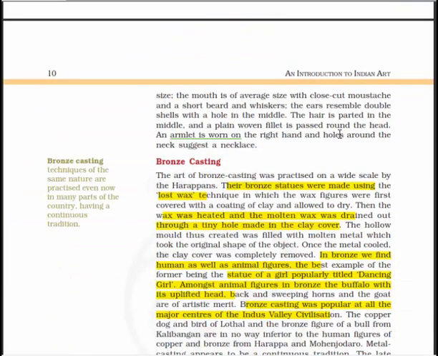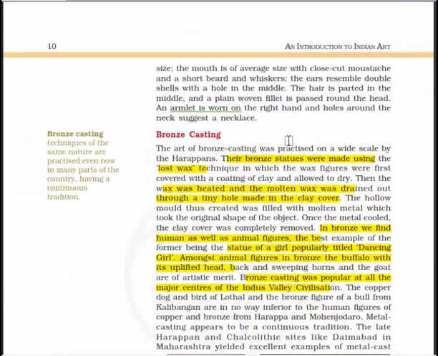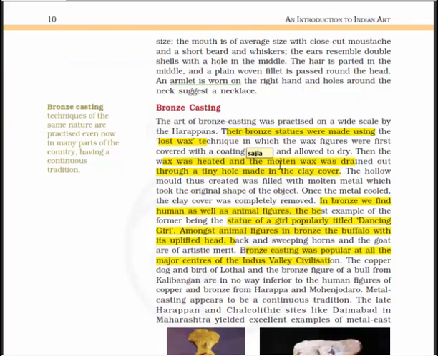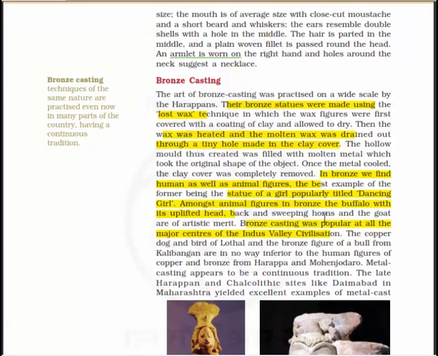Now bronze casting. Techniques of the same nature are practiced even now in many parts of India, having a continuous tradition. Let's discuss something about bronze casting. The art of bronze casting was practiced on a wide scale by the Harappans, and their bronze statues were made using the lost wax technique, in which the wax figures were first covered with a coating of clay and allowed to dry.